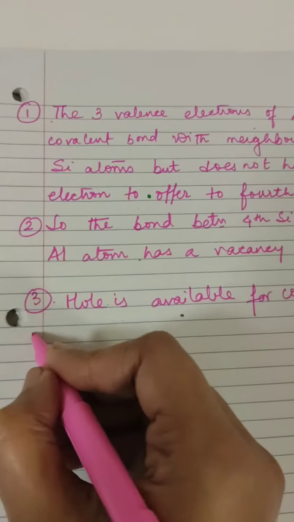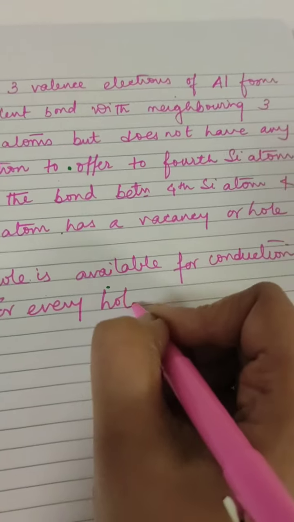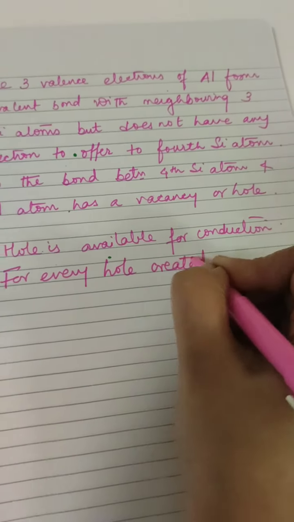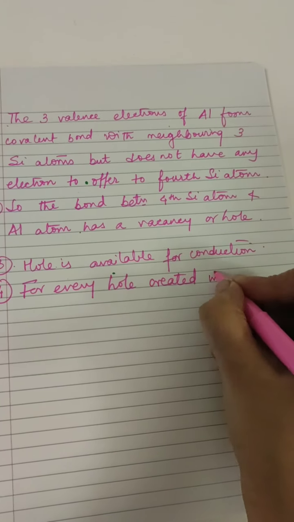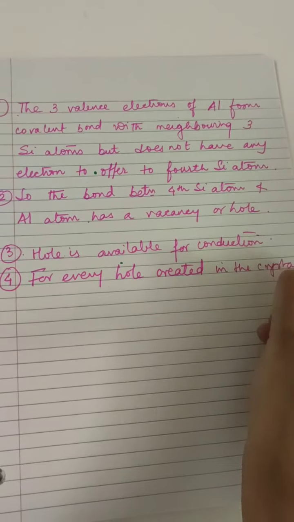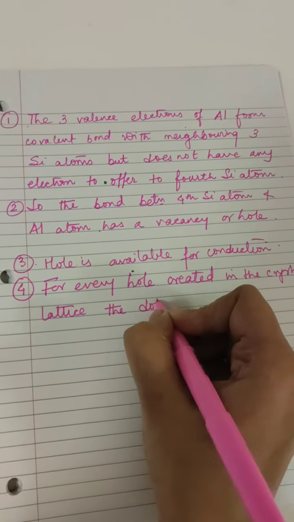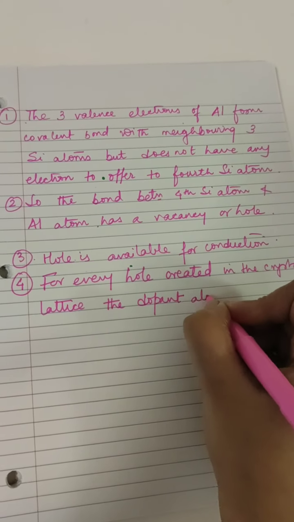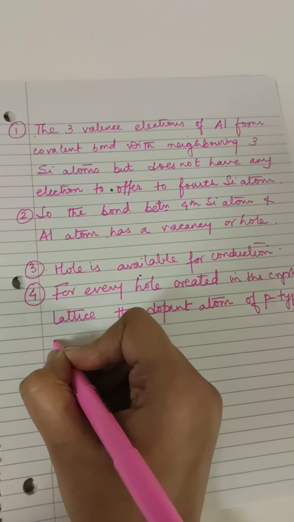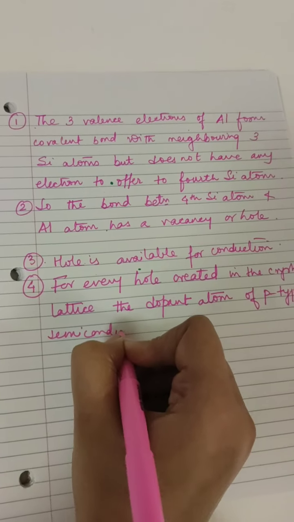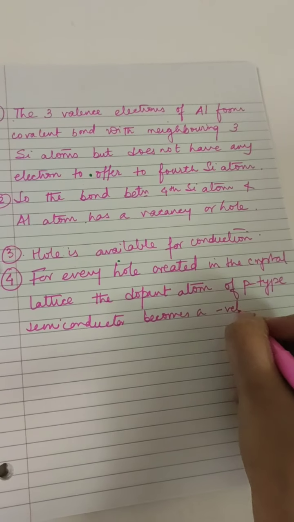Okay, I may write it down. For every hole created in the crystal lattice, the dopant atom of the p-type semiconductor becomes a negatively charged ion.